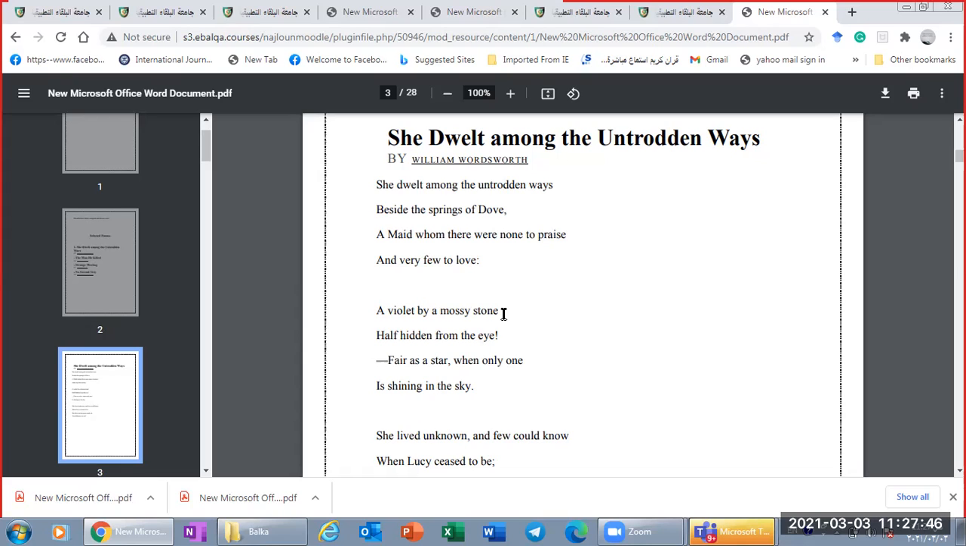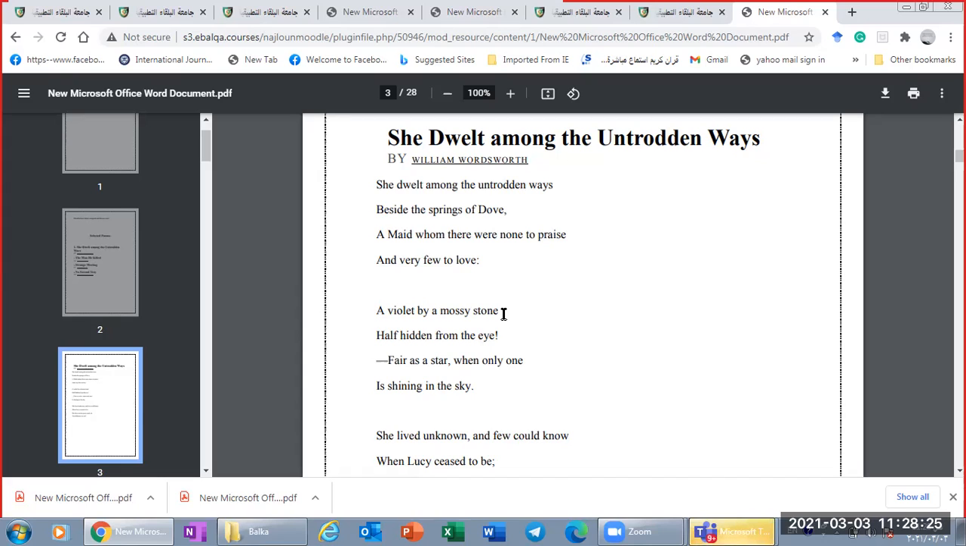The idea of something beautiful beside something not beautiful, okay? Why does this moss stone cover her from the eyes? People don't see this flower because it's behind, or covered by, this moss stone. Exactly. She is very beautiful, but she is far away from people. She lives in a place where very few people live. So she is covered from people, and very few know about her beauty.